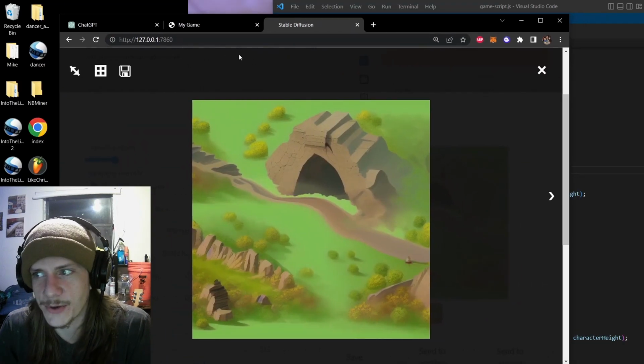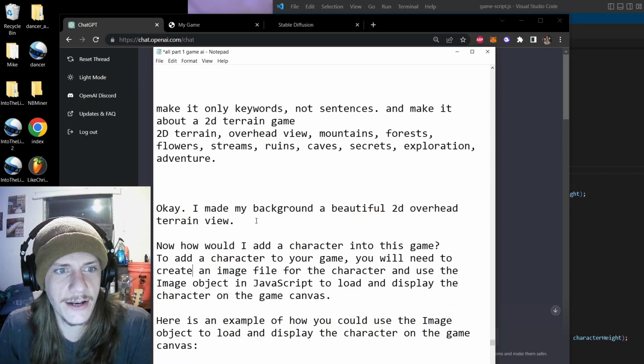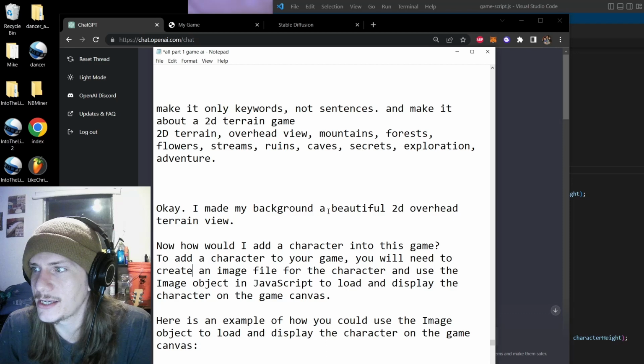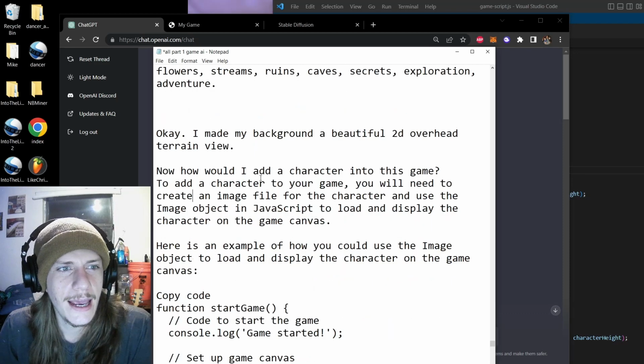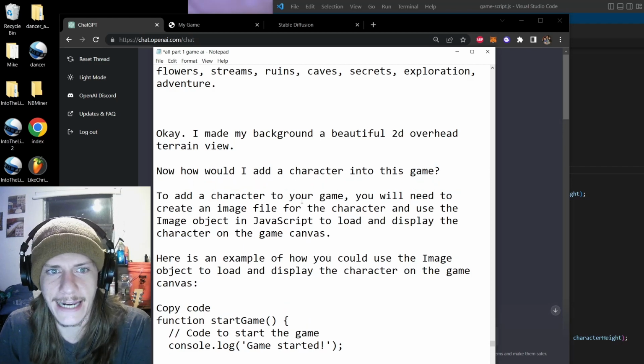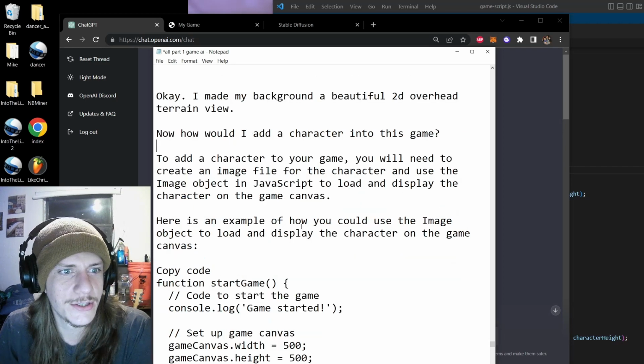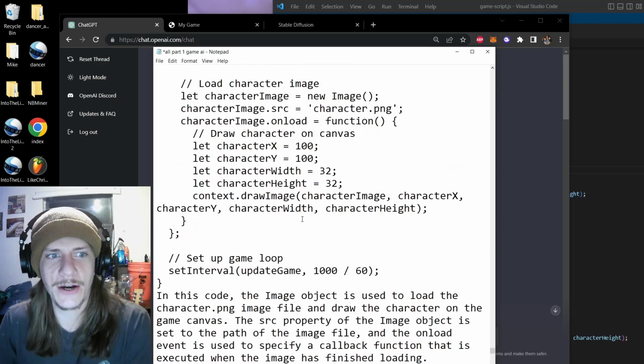So that was wonderful. So what I did, I go back, I said, okay, I made my background a beautiful 2D overhead terrain view. And I said, now how would I add a character into this game? And it instantly answers me. To add a character, you'll need to create an image file for the character and use the image object in JavaScript to load and display the character. So perfect, wonderful, gives me the code once again.